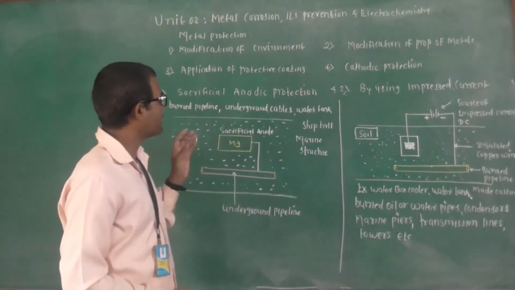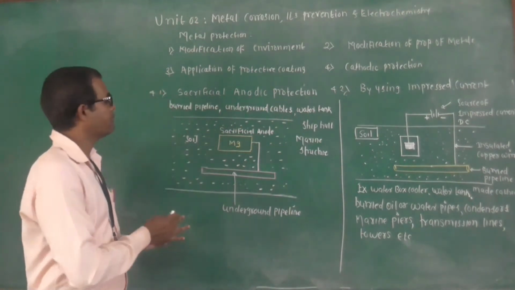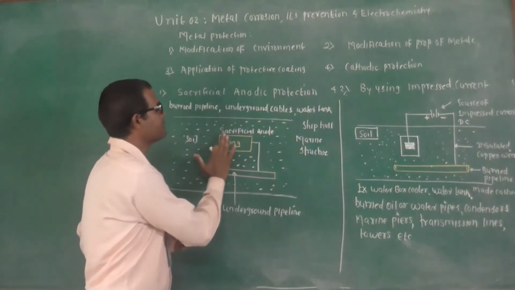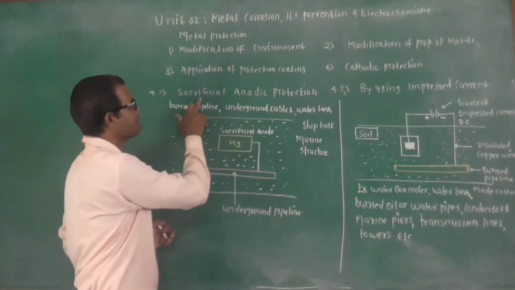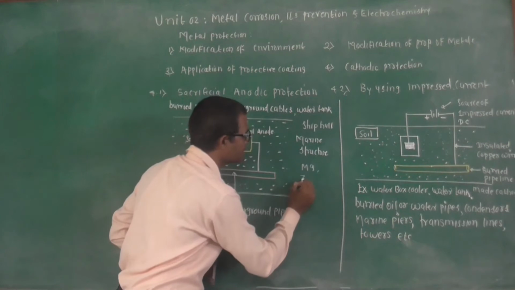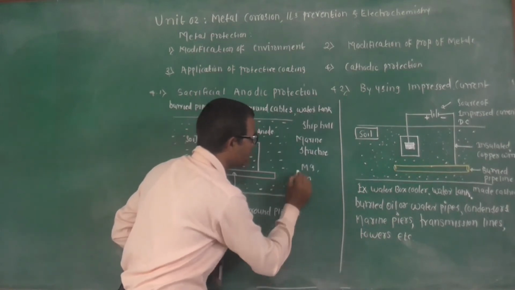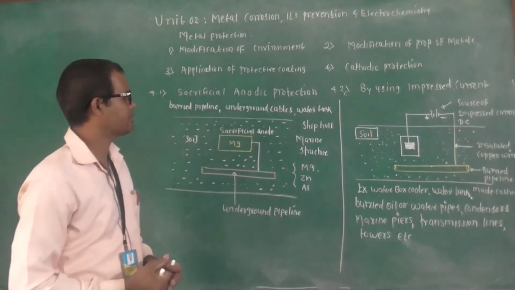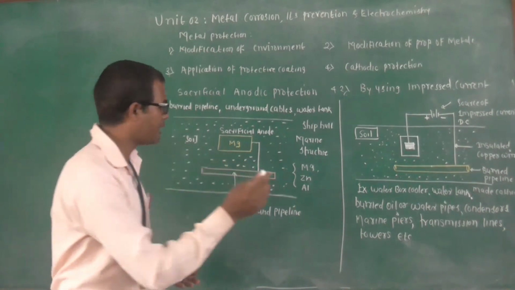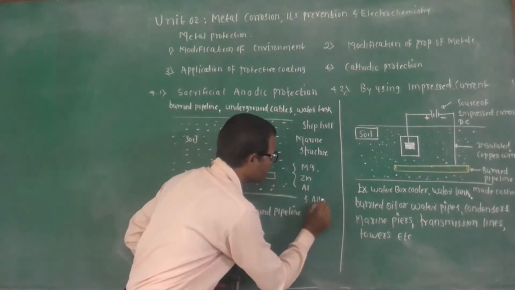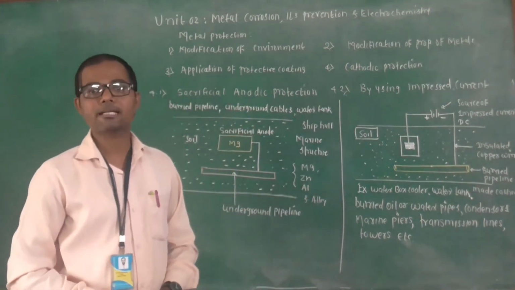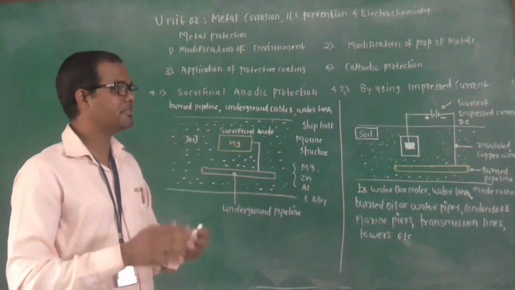So which sacrificial anodes are used? Mainly magnesium is one of them. Magnesium is an example of the sacrificial anodes used in the sacrificial anodic protection method. The first one is magnesium, the second one is zinc, and the third one is aluminum. These are examples of sacrificial anodes that can be used for sacrificial anodic protection, or their alloys, meaning the alloys of magnesium, zinc, or aluminum can be used as a sacrificial anode. So the method is very simple.